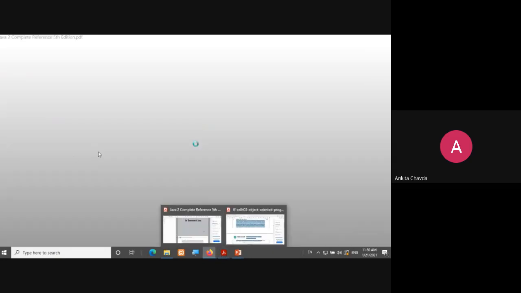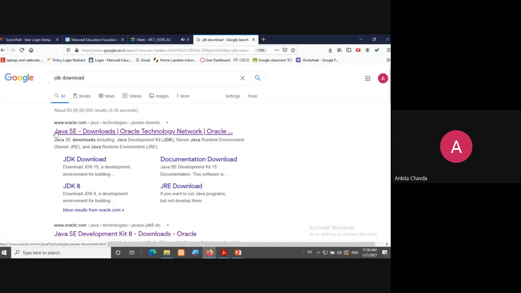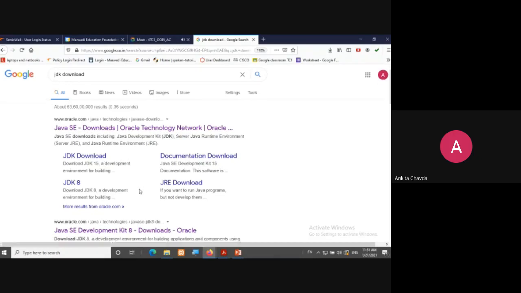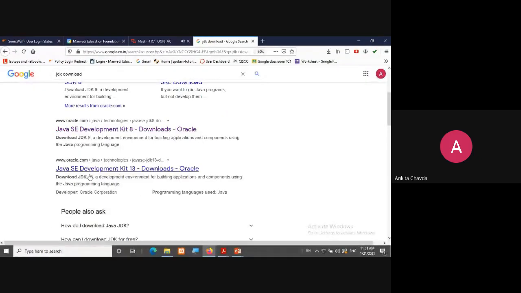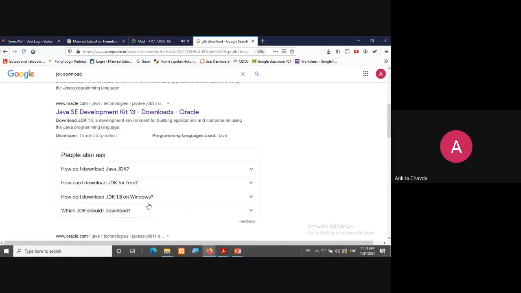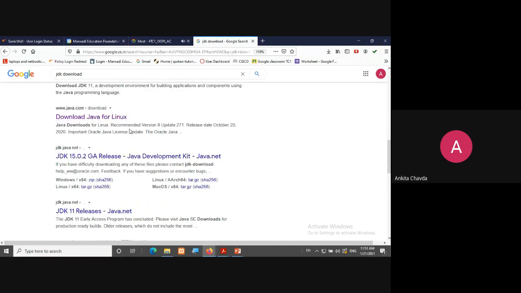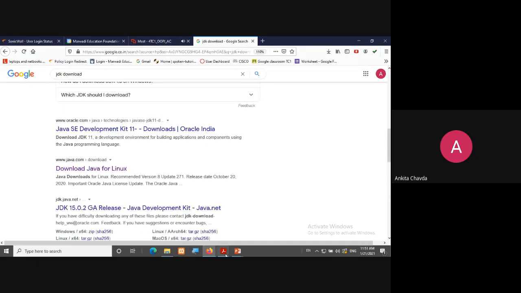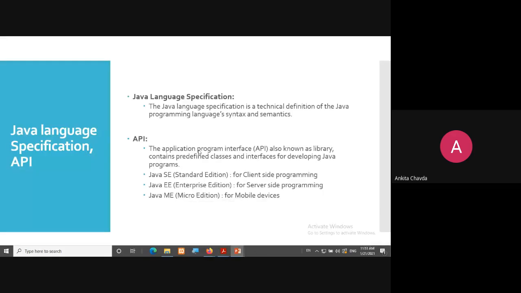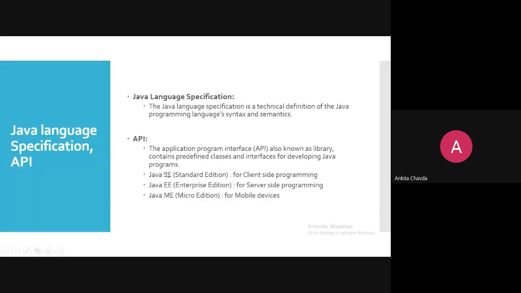Everywhere you have seen this keyword Java SE. So what do you mean by this SE? That's what I'm going to explain. Java SE is nothing but Standard Edition. We use this kind of software, or such an API, where we want to develop client-side programming.